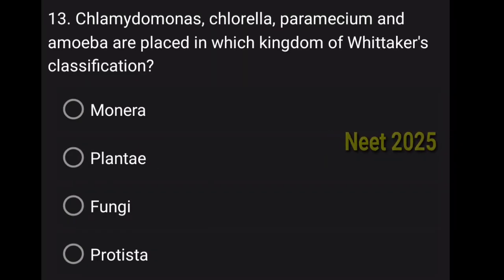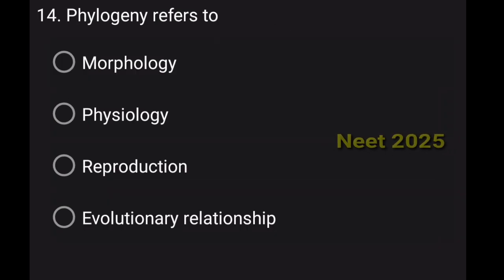Chlamydomonas, chlorella, paramecium, amoeba are placed in which of the Whittaker's classification? That is the question. So answer is Protista. Protista is the group where everyone is included, right? Now phylogeny refers to option D, evolutionary relationship. Phylogeny means when we're going to find out the evolutionary relationship, evolution related relations. That is phylogeny, correct?